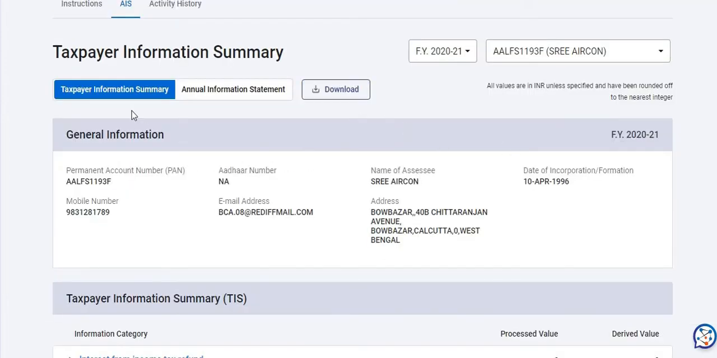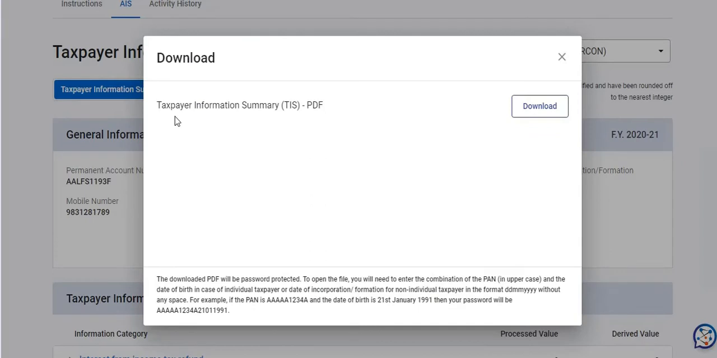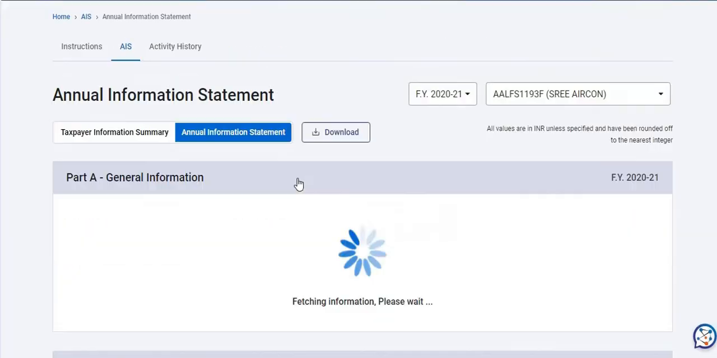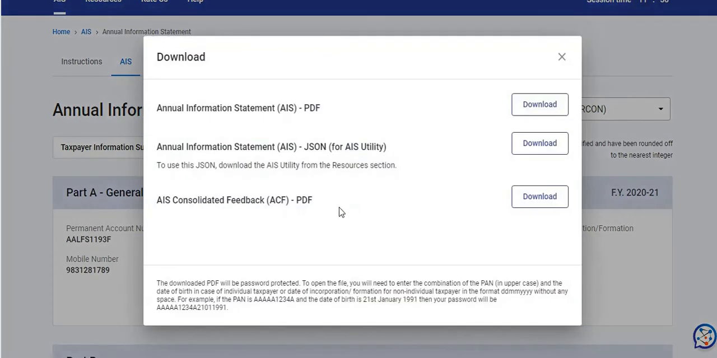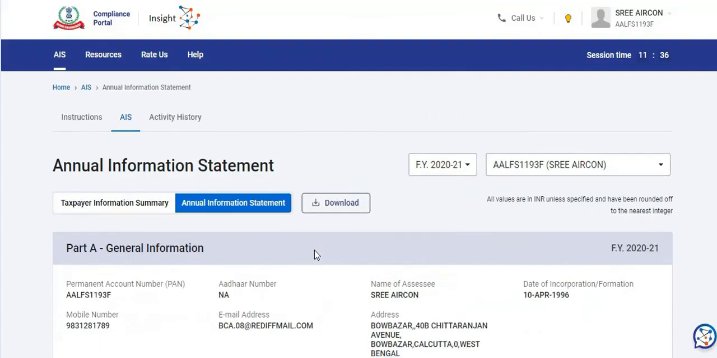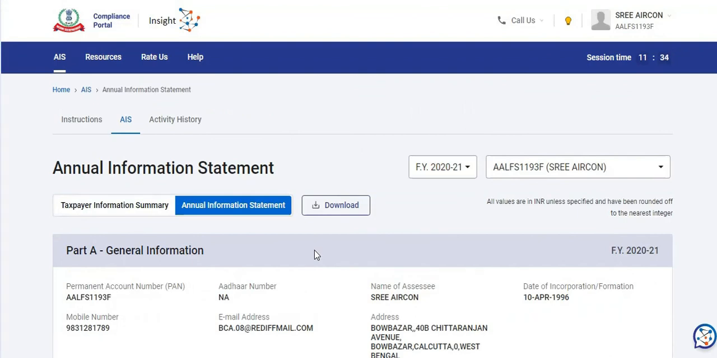You can download the Taxpayer Information Summary and Annual Information Statement just by clicking on the download link, and you will find Taxpayer Information Summary TIS in PDF. You can download it from here. Similarly, for Annual Information Statement, click on download. You will get Annual Information Statement AIS in PDF format. It can be downloaded in JSON format also. So these are the things that are actually included in AIS or Annual Information Statement,